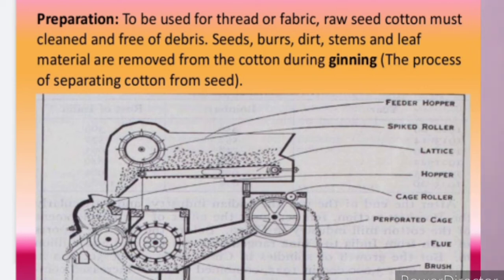Is that clear? That means the seeds should be freed from all the debris, all the mud, all the rotten seeds, everything, and the cotton fiber is cleared and collected. This process is called ginning. That is the separation of the cotton from the seed.